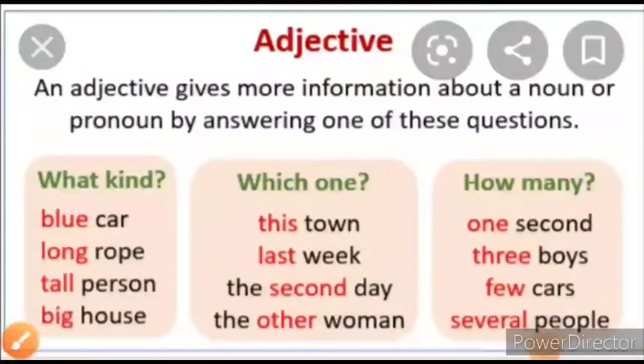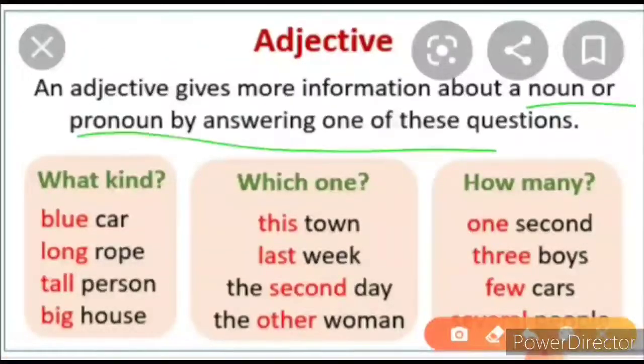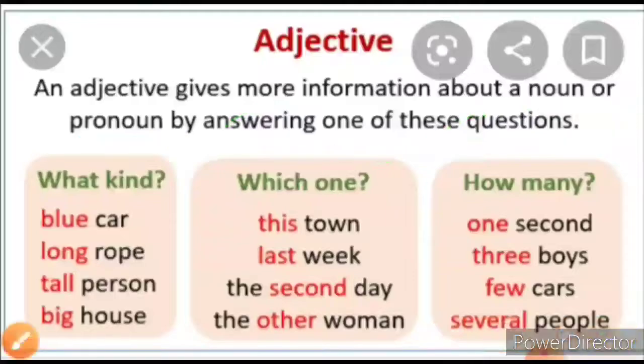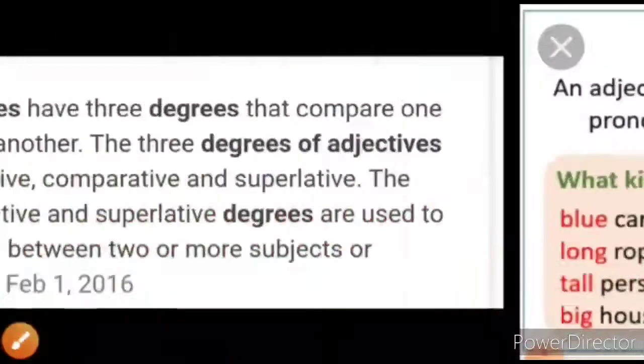Now here we are with our next lesson, and that is adjective. It is also included in your book, so I just wanted to have a quick recap of what adjectives are. Most of you are familiar with adjectives. An adjective gives more information about a noun or a pronoun. It answers the questions what kind, which one, how many. It describes a noun or another pronoun, the first thing.